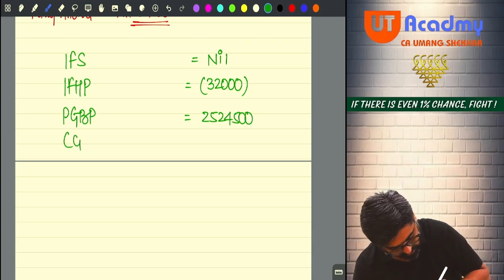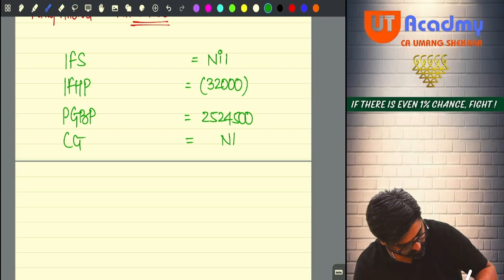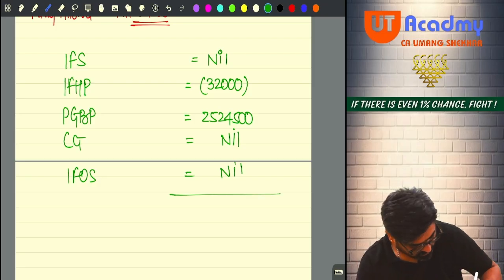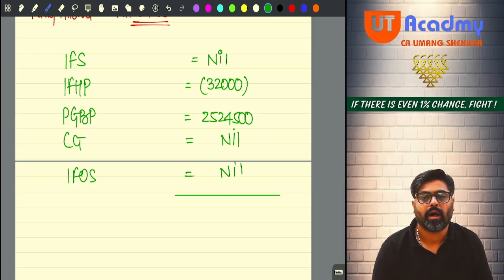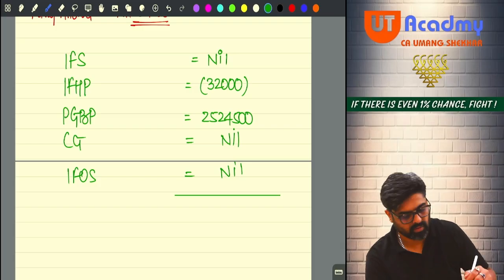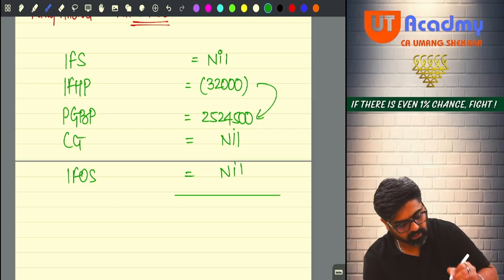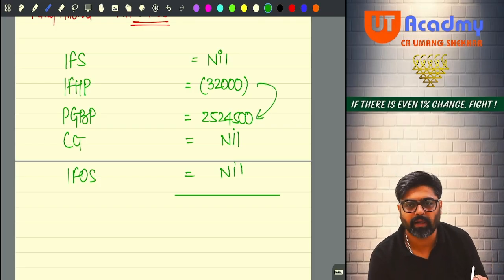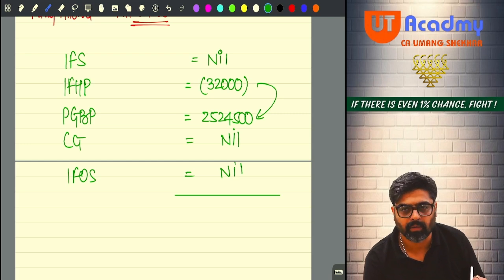Do you have capital gain? No. Do you have IFOS? No. Can you total? Yes. Are you following 115 BAC? No. So you can set off your house property loss against your PGBP income. House property loss can be set off against any income: 24,92,500.